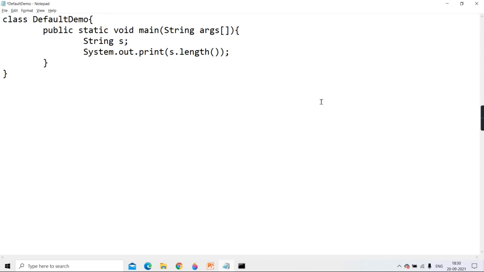Correct? So s is a local variable, and as s is a local variable, it will not have any default value. Will it have a default value? No. And as it doesn't have a default, it means it is uninitialized. Now if you are trying to access this s, it is not even having null. If it's having null, it means it is initialized with a null value, so it would throw a null pointer exception. But that too won't happen because s is local.